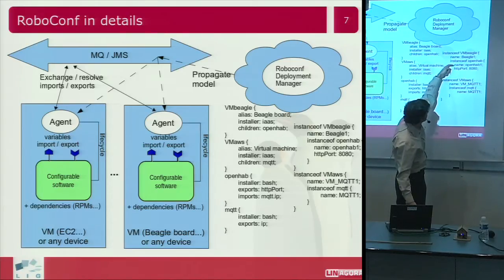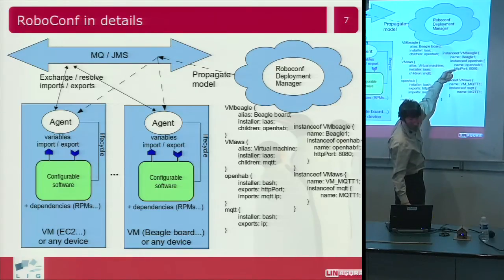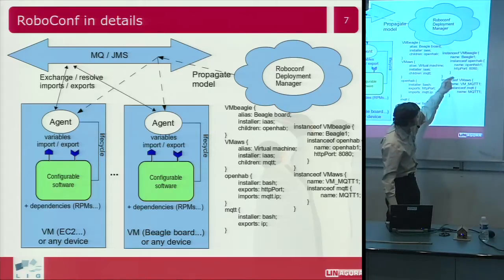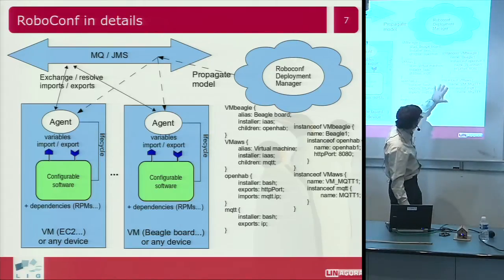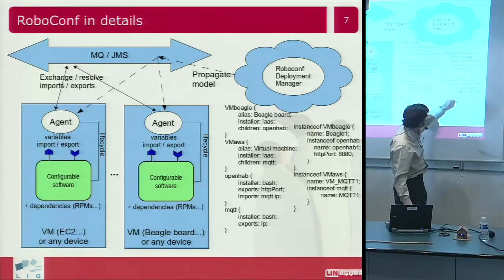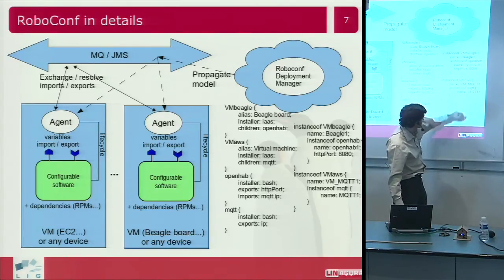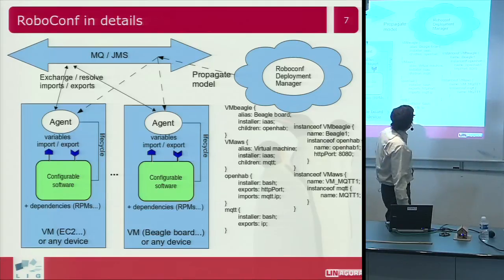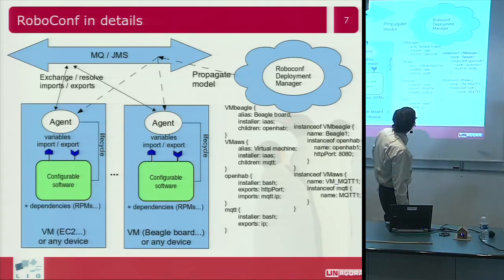I have its initial configuration here, its name, HTTP port, and maybe some other parameters. And I have an instance of Amazon Web Services with an instance of MQTT server on it. So did I forget something? No, I did not.